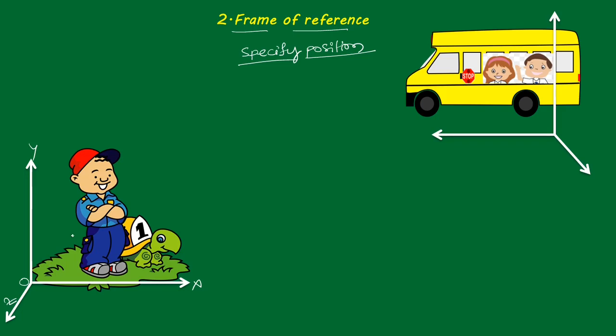That is the frame of reference. Here, the frame of reference is not fixed in this case. Based on the frame of reference, we have to tell the information about that particle or any object. That means, this is the frame of reference: this boy is standing here, and there is a bus with some students sitting on it. Now, according to this boy, what happens here?